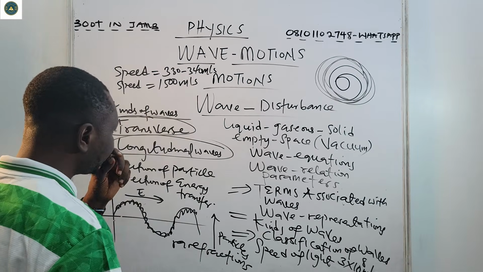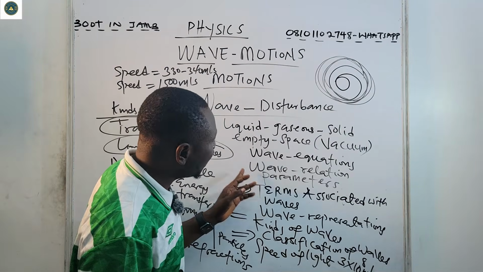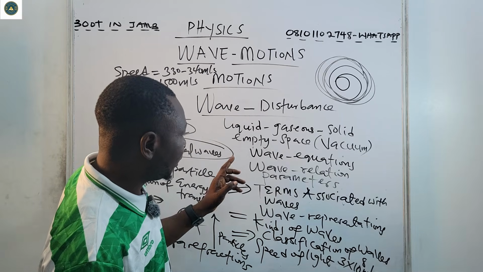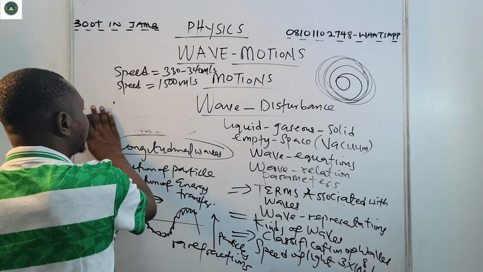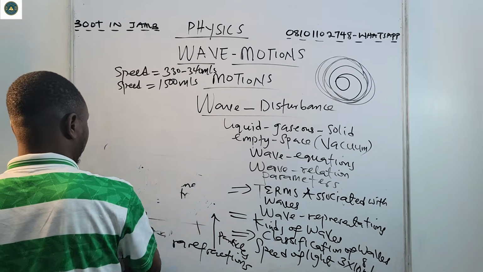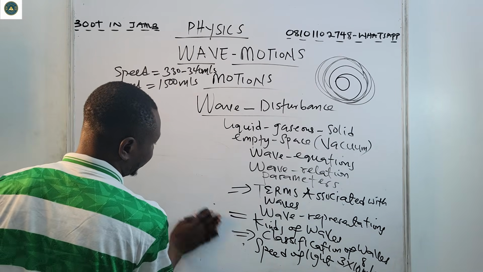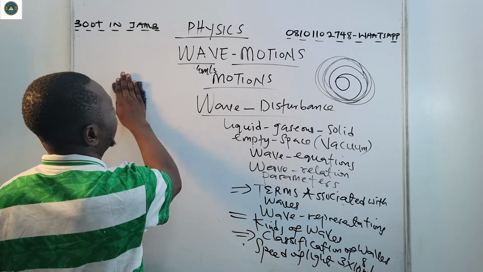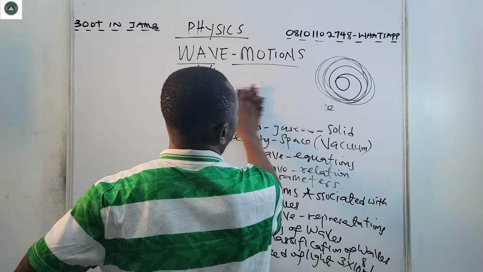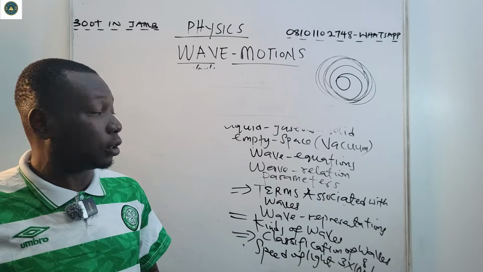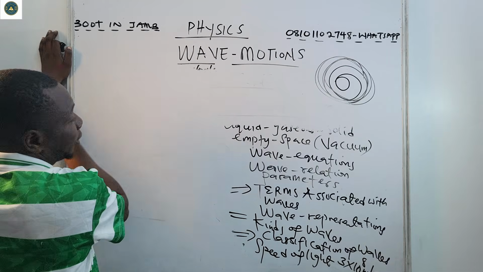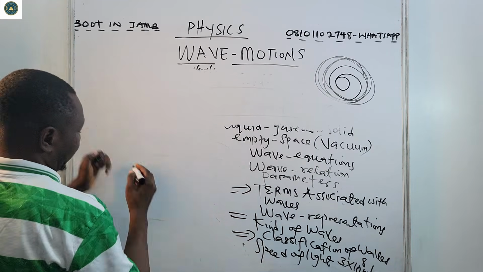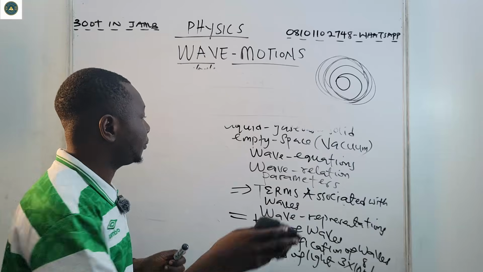Now, our major concern now again is the wave relationship parameters. All right? So let's see wave relationship parameters. Now, for wave relationship parameters, it involves, let me have a diagram here.